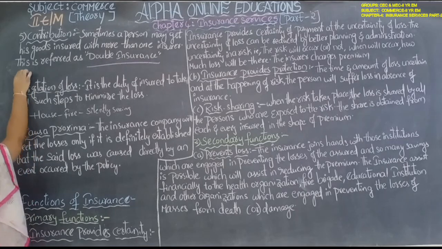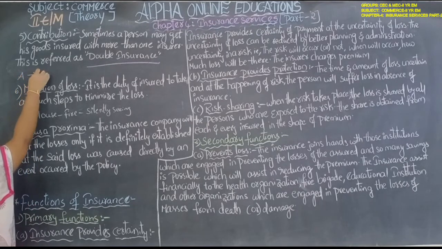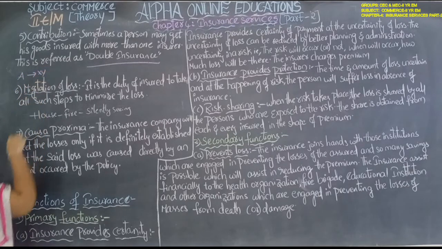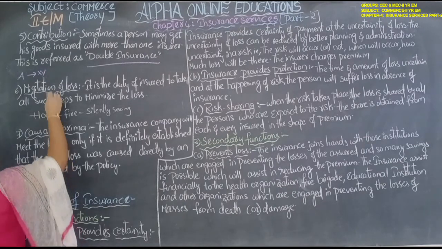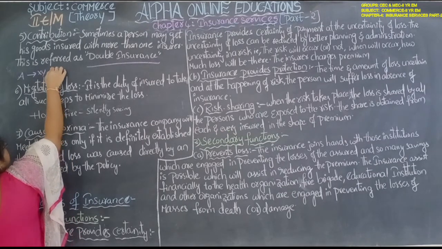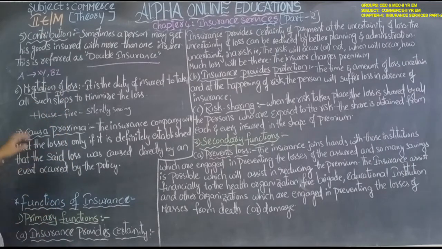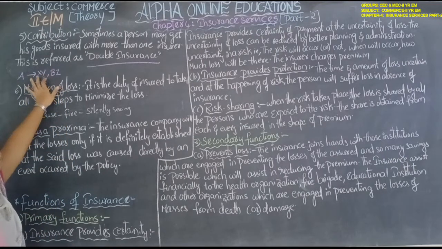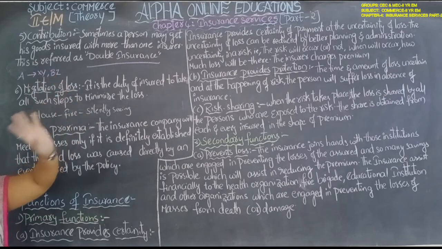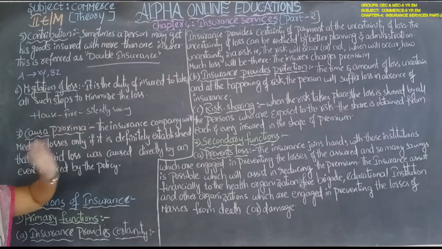For example, A is a person, he makes an insurance with XY insurance company, and he also makes insurance with BZ insurance company. A takes insurance from two companies for only one good or one property.